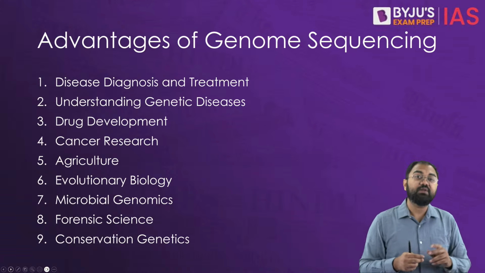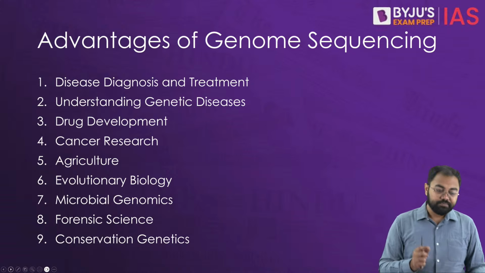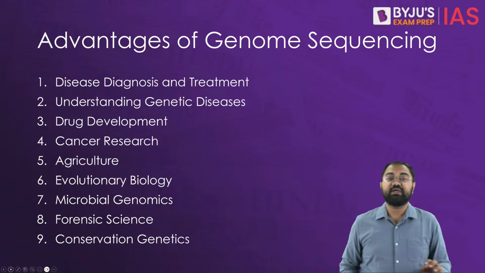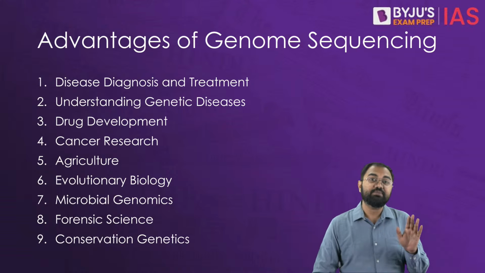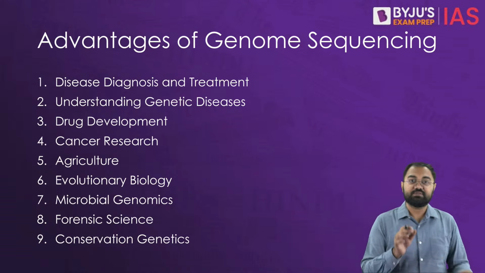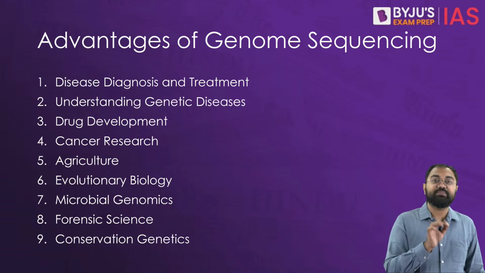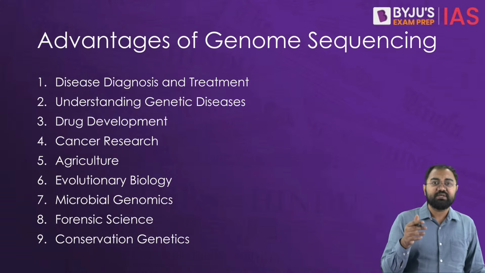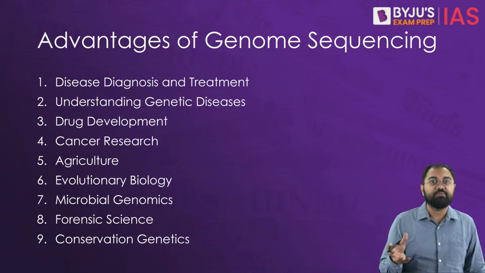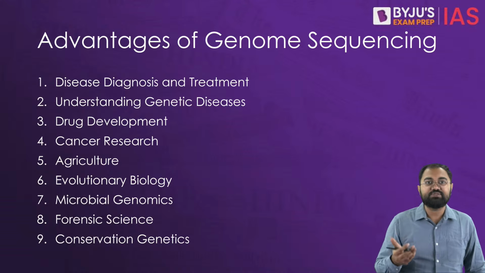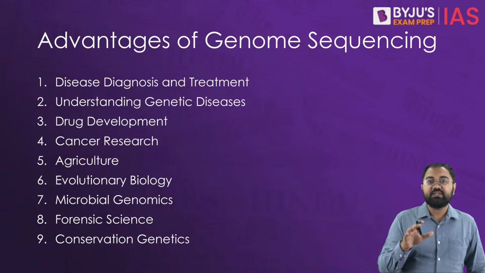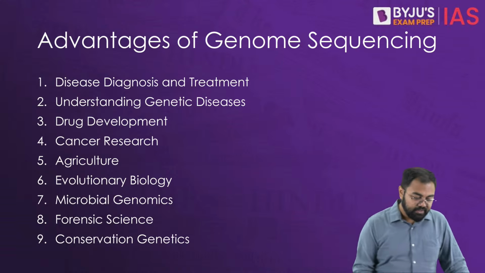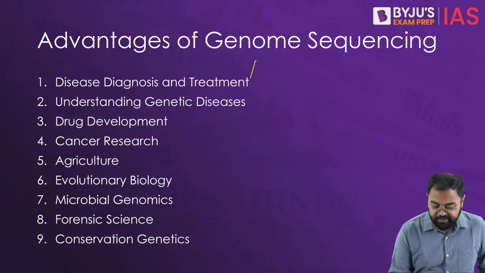Now this leads to a lot of advantages. First can be disease diagnosis and treatment. Here we can actually make precise medicines. It will enable us to develop personalized medicine, based on strategies which first look into the genome makeup, that is, what the genes of an individual are like, and then improve the treatment efficacy according to the genetic makeup. That's why it helps us in making effective medicines.